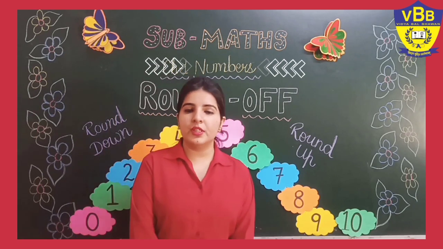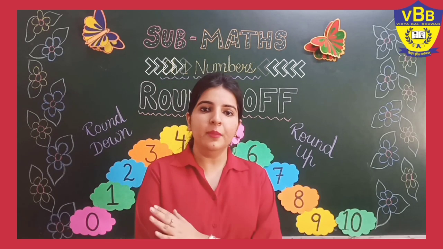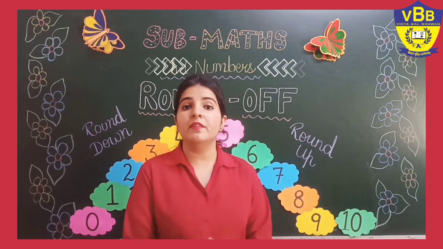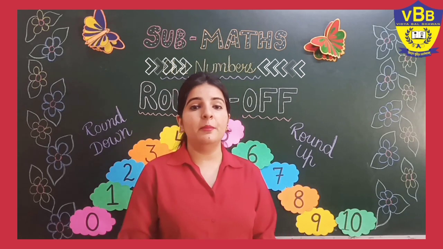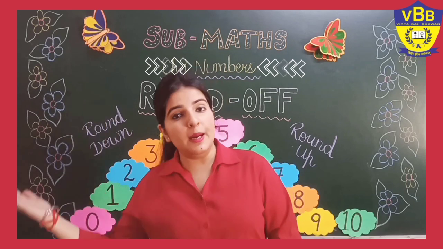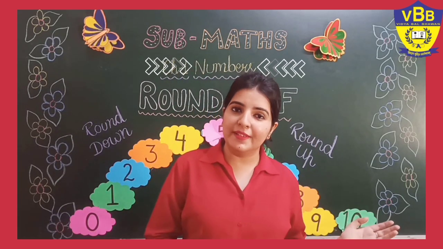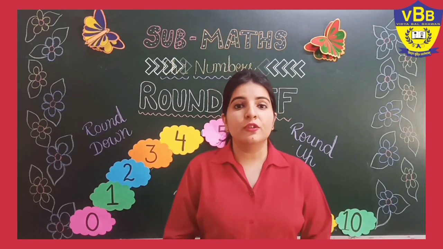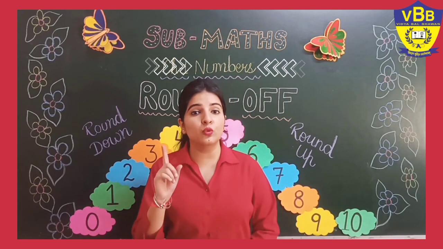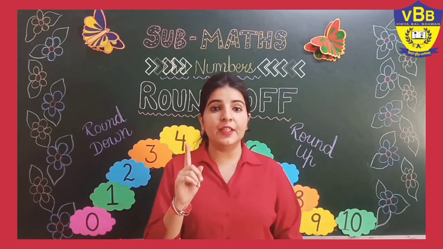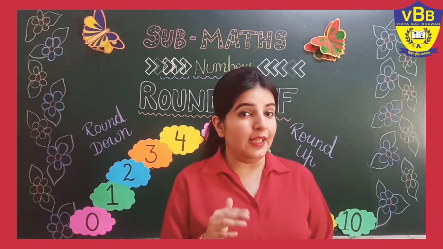I am going to take the numbers from 0 to 9 only and we will see whether each will round up to 10 or round down to 0. Okay everyone? So for that there is a rule that you all need to keep in your mind.